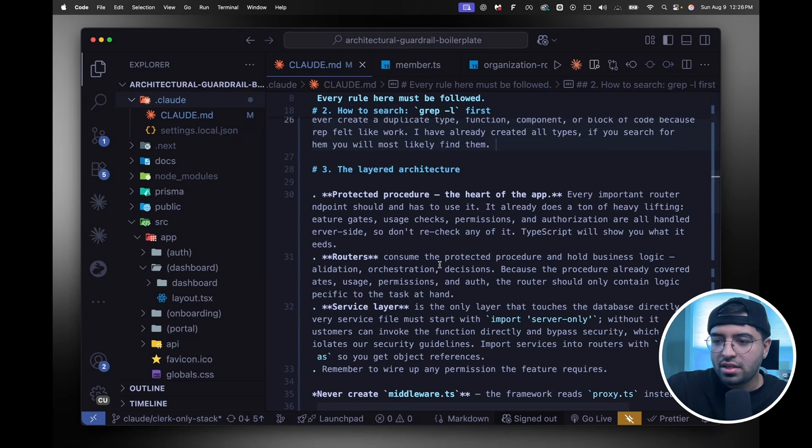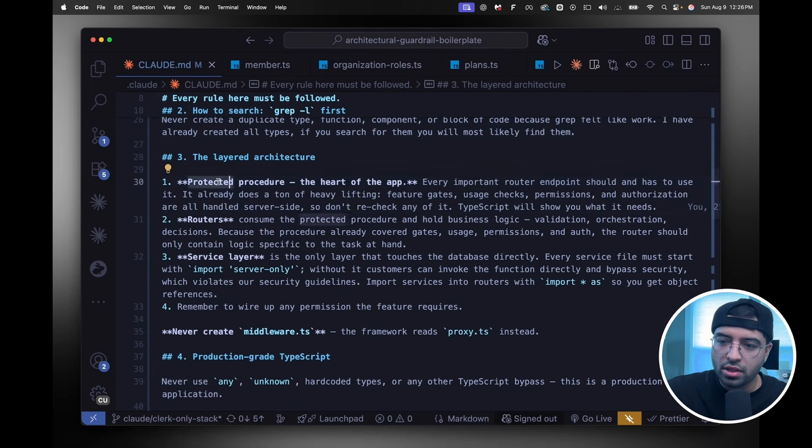The next one is the layered architecture. I'm just explaining, this is the only small piece of technical knowledge, and even that is not how to construct the protected layers, none of that. What is a protected procedure? What is a router? What is a service layer? It's more of what instructions it needs to consider when using these. So I just said every important router endpoint needs to use this. Straightforward.